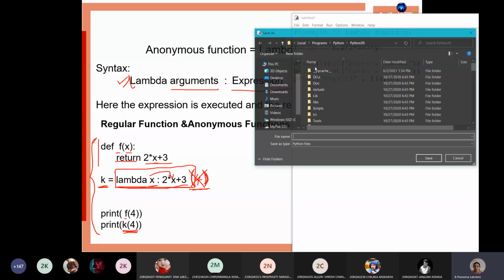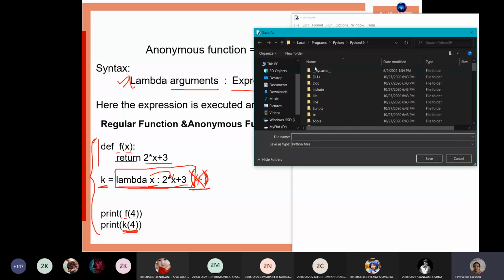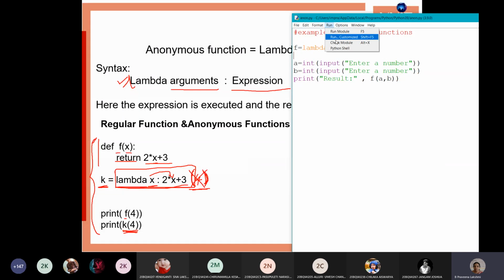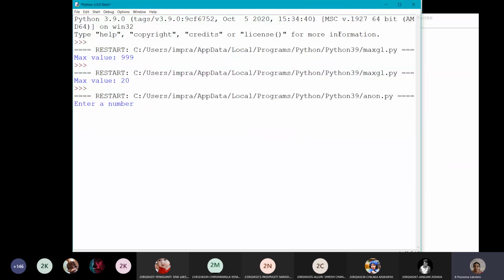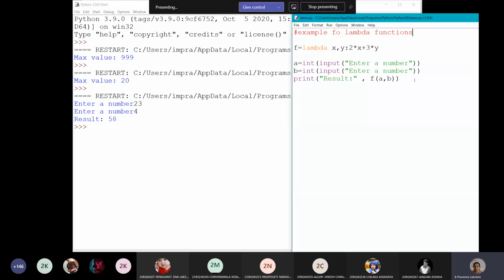Okay, save the file. Run the module. Enter a number, 2 and 3. So 2 into 23 plus 3 into 4, its value is 58. Note down this example also for anonymous functions.